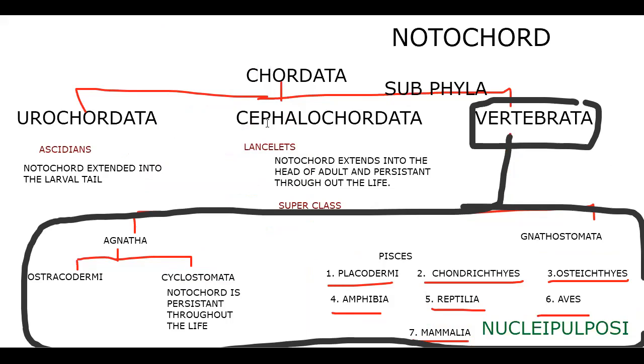Why don't we call Urochordata and Cephalochordata vertebrates? No, they are not vertebrates. They are chordates, that's all. They have notochord either in the tail or extended into the head region. They have notochord at least. That's why we say they are Chordata.